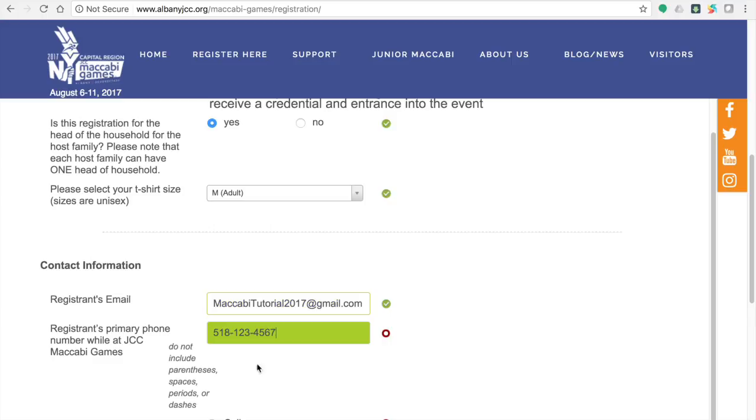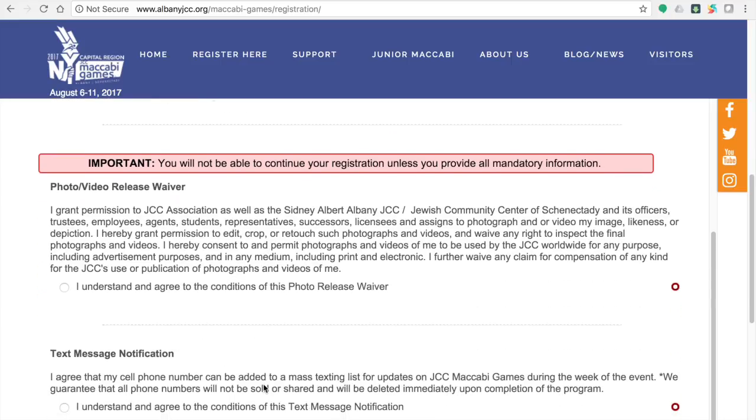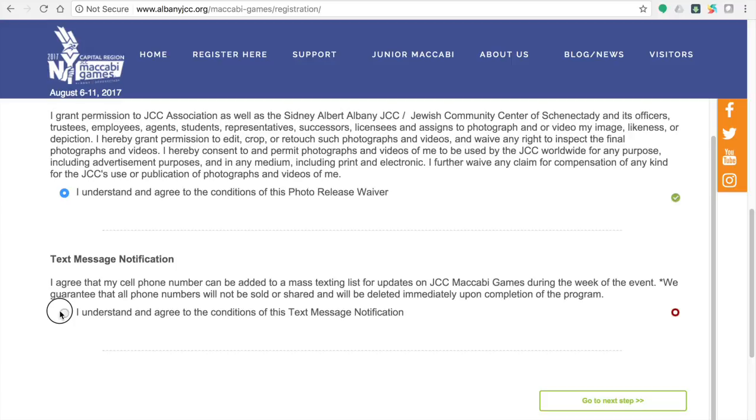You are asked to read and agree to the photo waiver and text message notification conditions. Please note that your privacy is very important to us, and the purpose of the text notifications is for mass communication updates during the week of the event only.